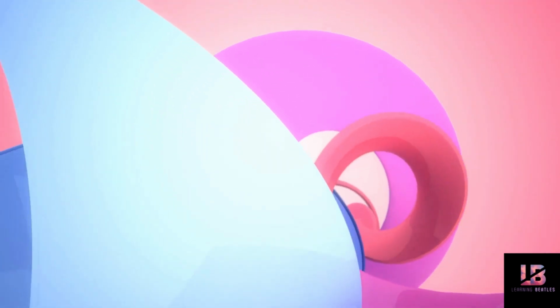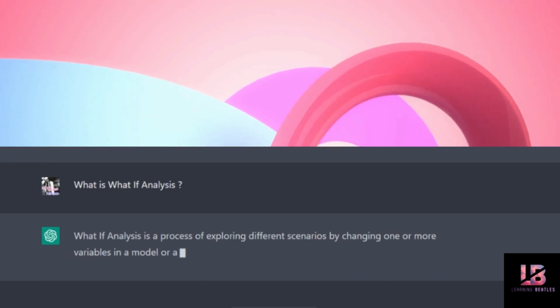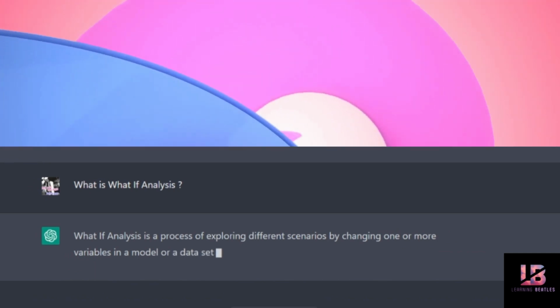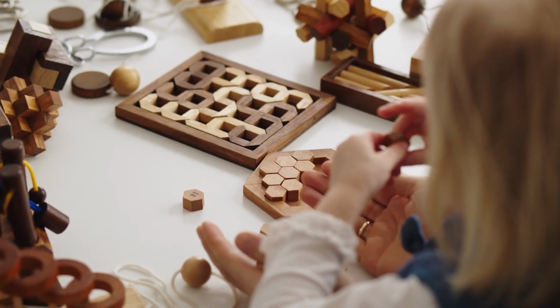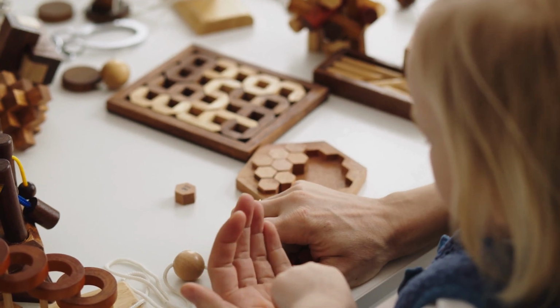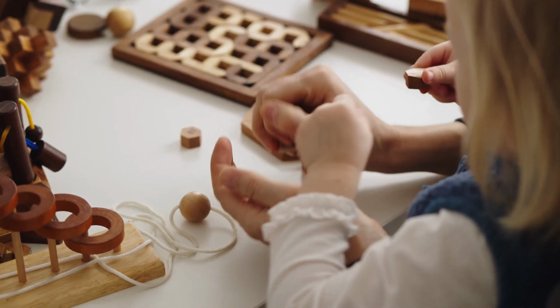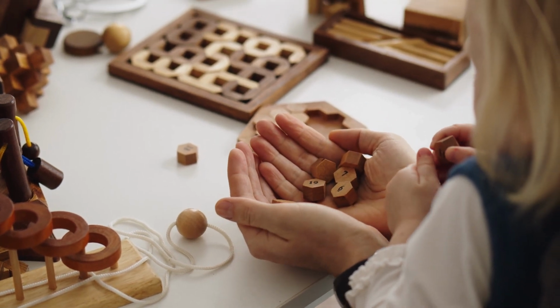This is what Mr. ChatGPT has to say about it. What-if analysis is a process of exploring different scenarios by changing one or more variables in a model or a data set to observe the potential outcomes. Oh, quite technical, right? Let me explain in easy words. What-If Analysis is like playing with a toy or game where you can change different things and see what happens. By doing this, you can make better decisions because you have a better idea of what might happen if you choose one option over another.